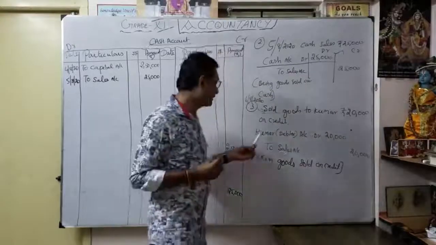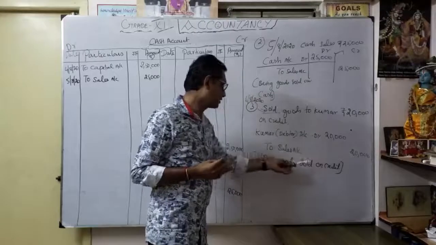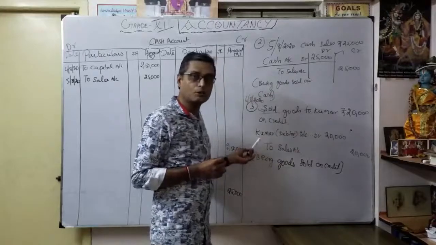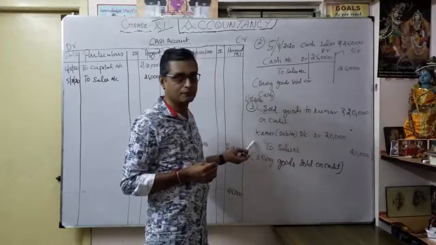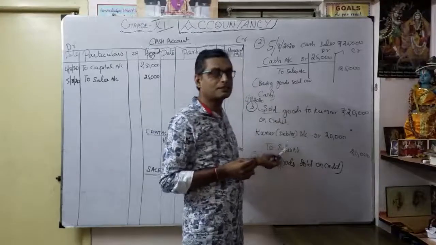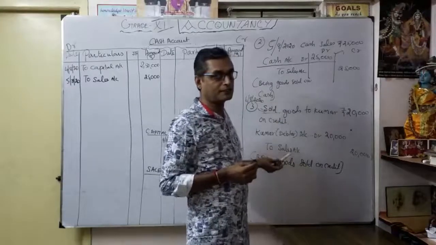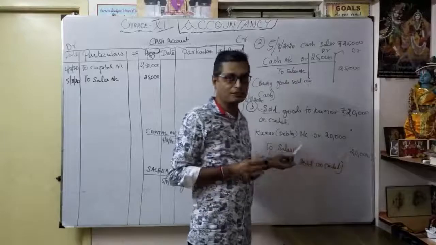Okay, what is the journal entry? Kumar account debit to sales account. Why am I debiting Kumar account? Kumar is a personal account, so debit the receiver. Then why am I crediting sales account? Sales comes under nominal account, so credit all income and gains. Now the journal entry is over.